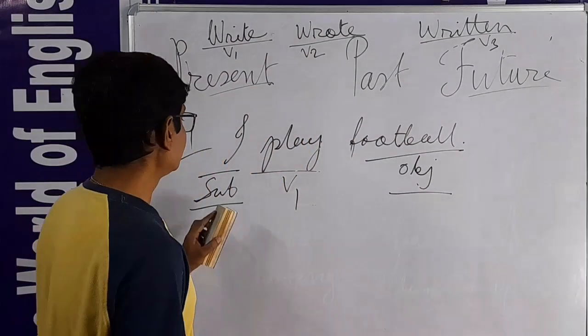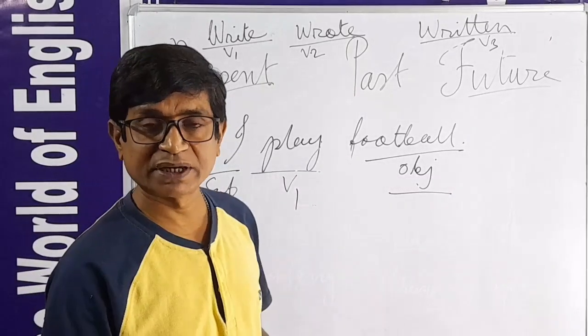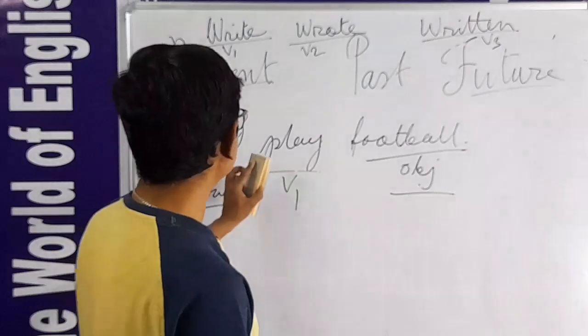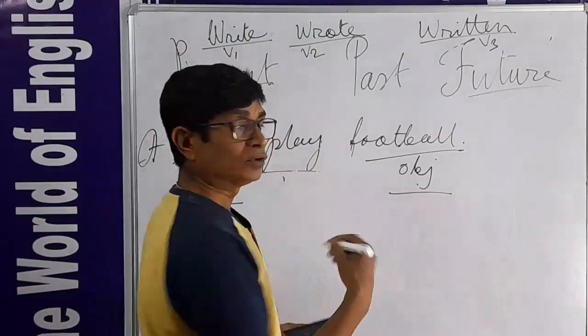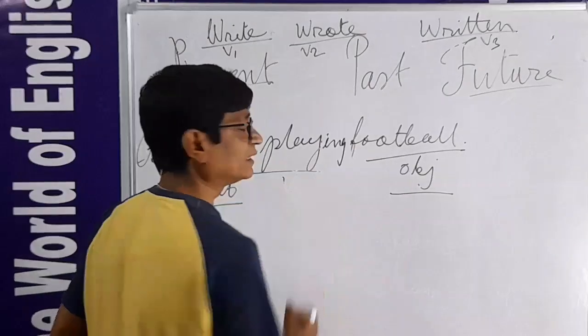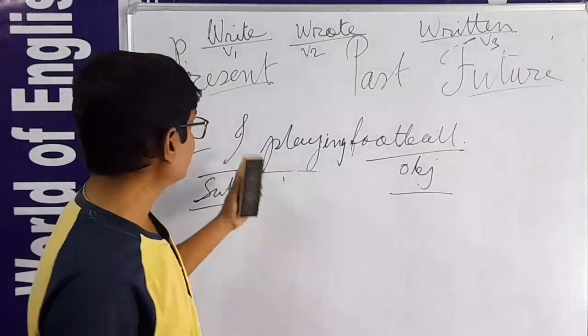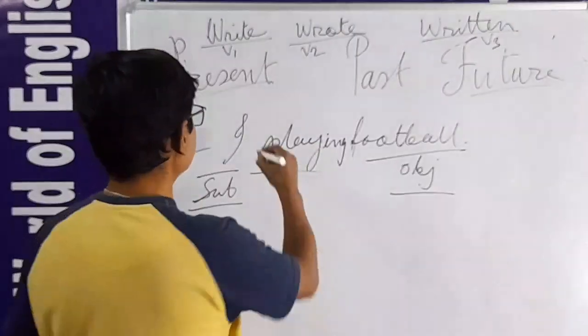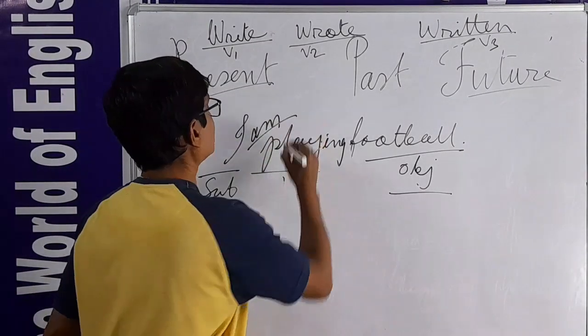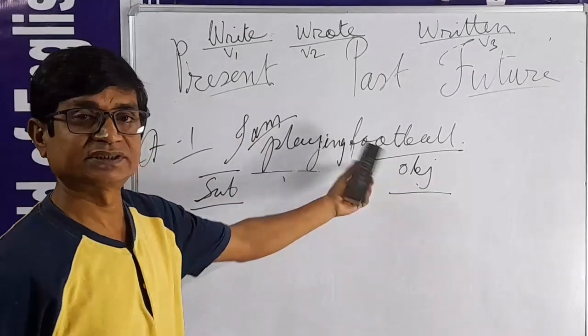And if I say that in the present tense my playing is going on, then here we know continuous, going on means continuous, so ing must be placed: playing. And what should be the helping verb? We know in number 2 present form, for I it is am. I am playing football. Simple.